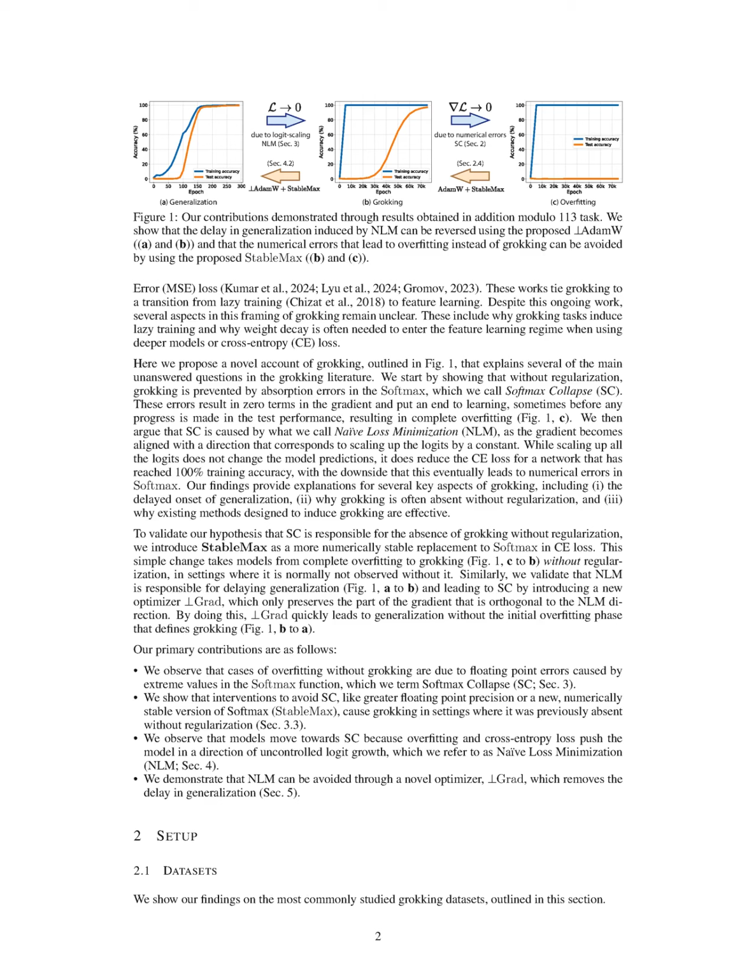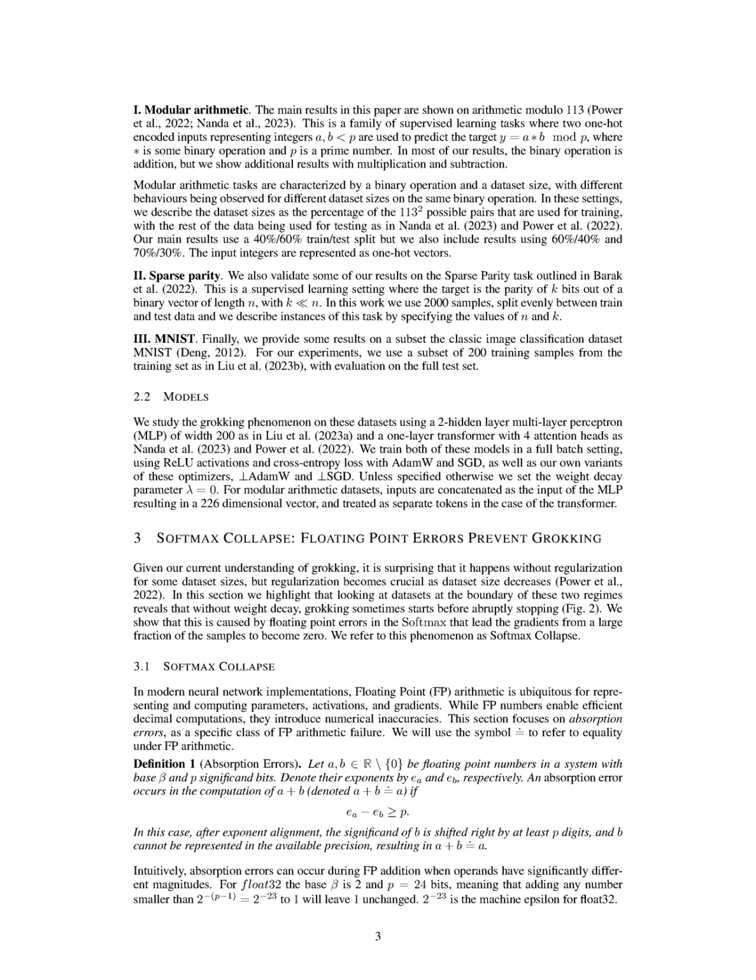Additionally, they developed a new optimizer, 1 grad, which preserves only the part of the gradient orthogonal to the direction of naive loss minimization, NLM, demonstrating that this approach allowed models to generalize without the initial overfitting phase typically associated with grokking. The experimental setups included training on commonly studied grokking datasets, using both MLPs and transformers, and comparing the performance of their proposed methods against traditional approaches like AdamW and SGD with weight decay.